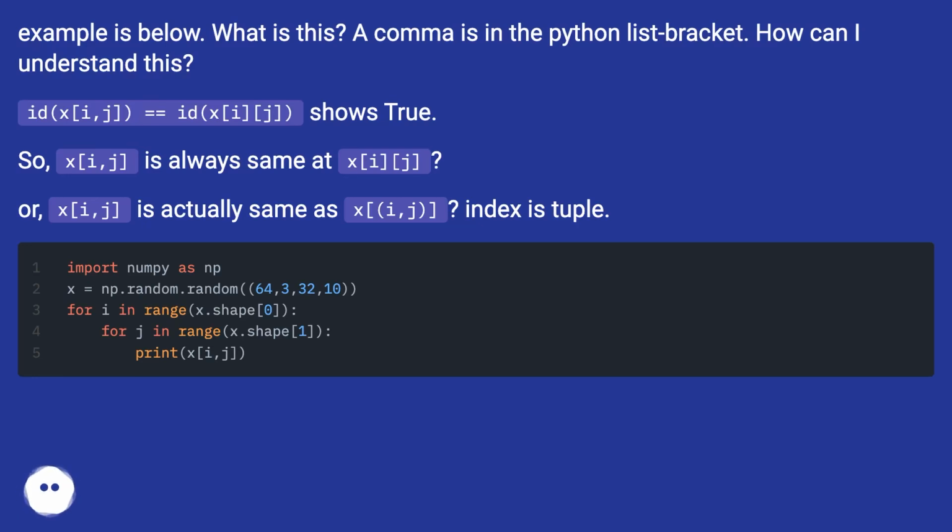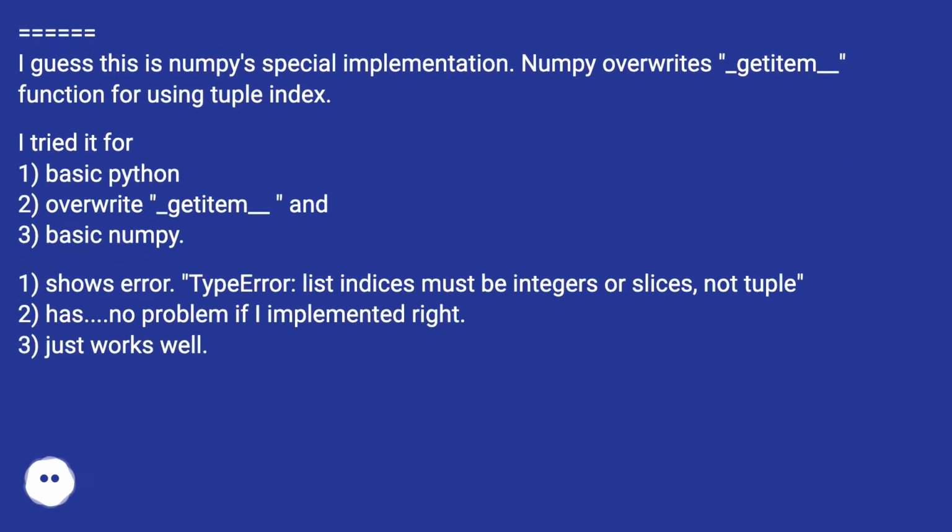The index is a tuple. I guess this is NumPy's special implementation. NumPy overwrites the __getitem__ function for using a tuple index. I tried it for one, basic Python; two, overwrite; three, basic NumPy. One shows an error.